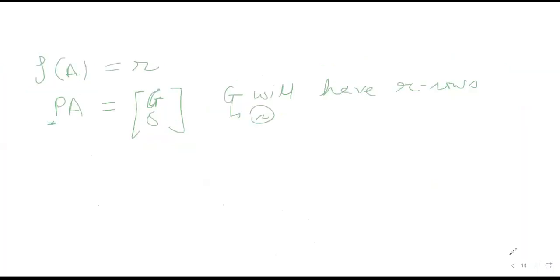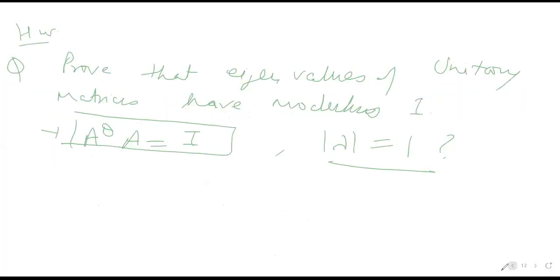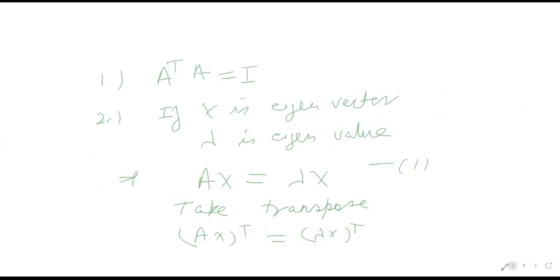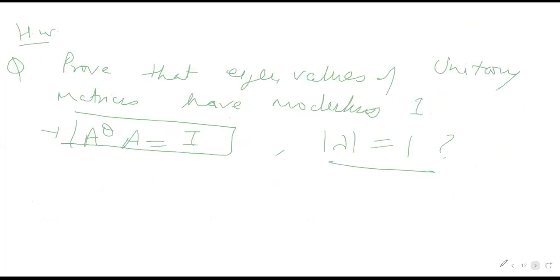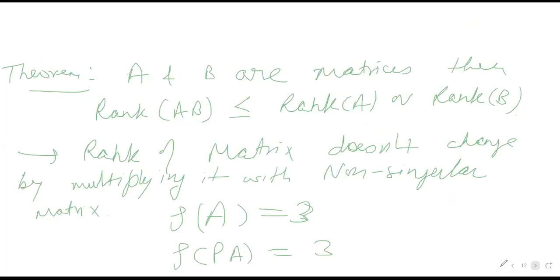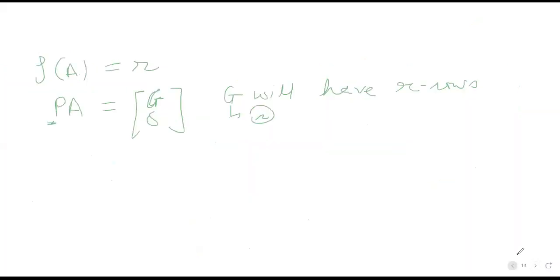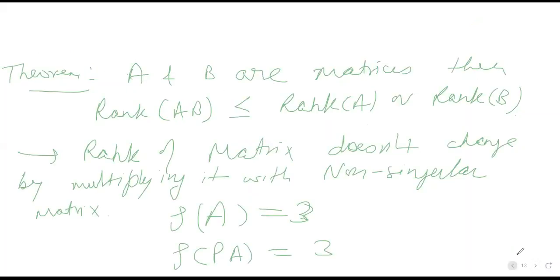One more clue I should give. Excuse me, sir. Yes? Sir, the second last and the last step I didn't understand. Which one? This orthogonal matrix? No, sir, the last. I will explain, don't worry. This one? A and B, rank of AB is less than or equal to rank of A, rank of B. This I understood, sir. After that, whatever you have written, G and then 0. Okay, that I will explain.